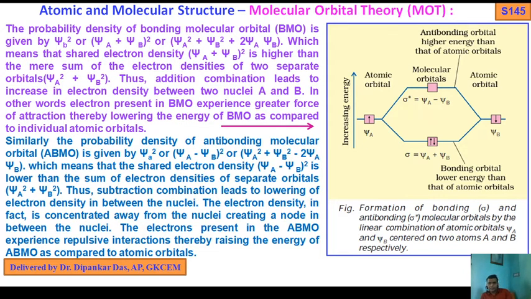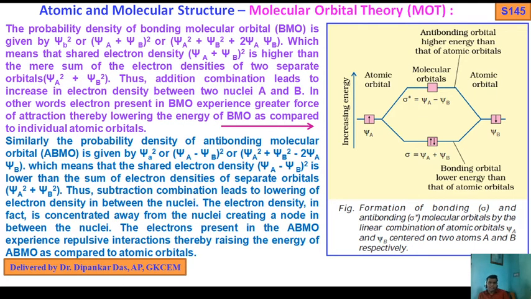And electrons are filled, as I told you in the previous slide, by obeying the Pauli exclusion principle and Hund's rule. So you fill electrons from lower energy to higher energy levels. If you get degenerate energy levels, then first electrons fill up singly. Then if there are extra electrons, pairing can take place.